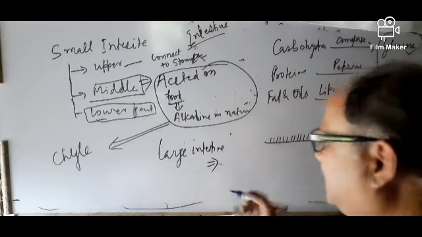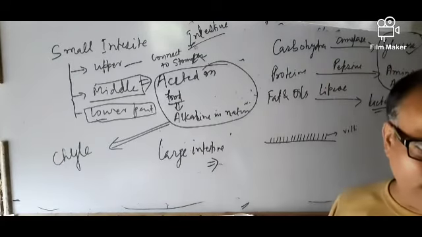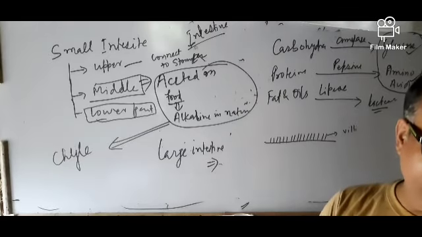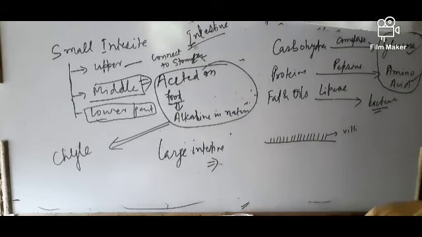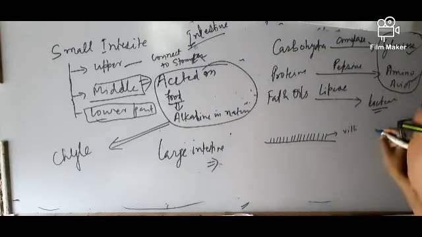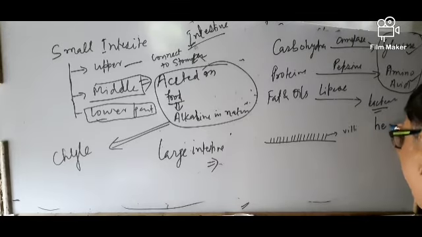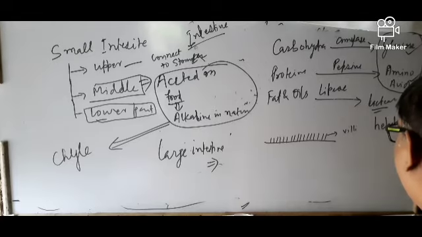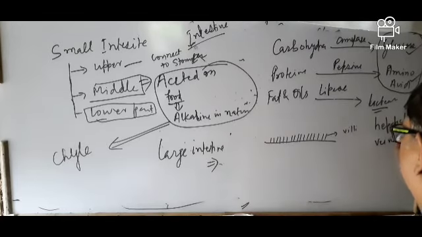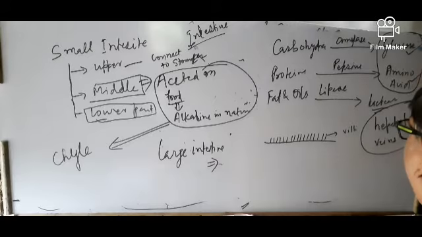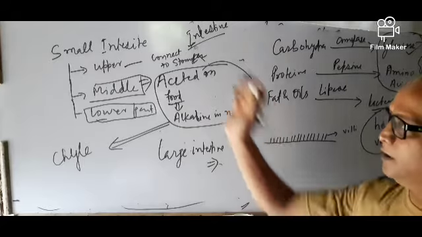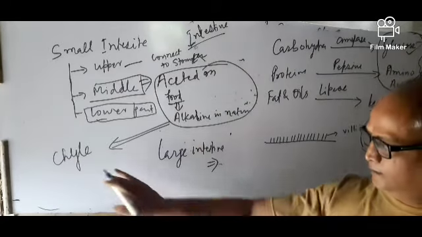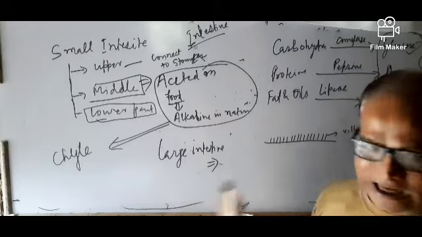In the large intestine, what happens? All the food material containing the digested things goes into our blood through the hepatic portal vein. The hepatic portal vein carries this glucose and amino acid to our heart.